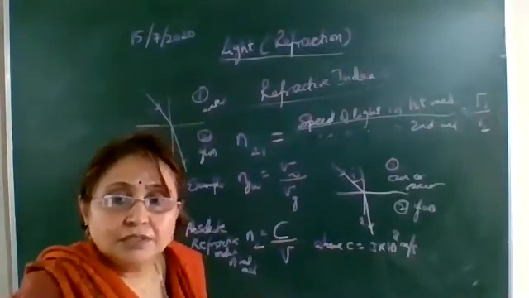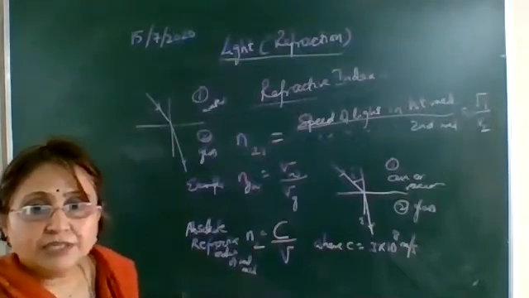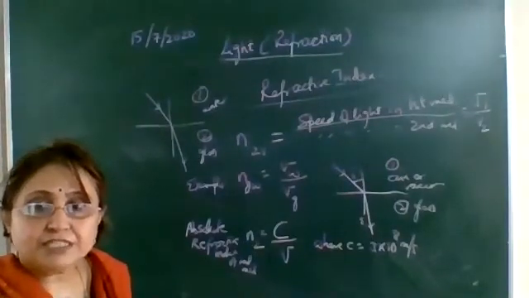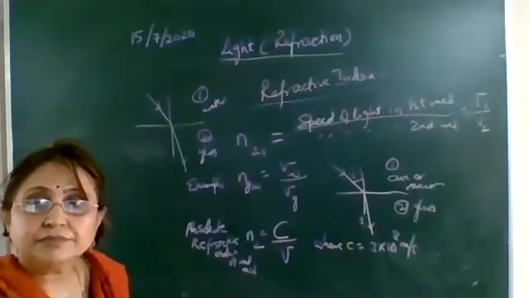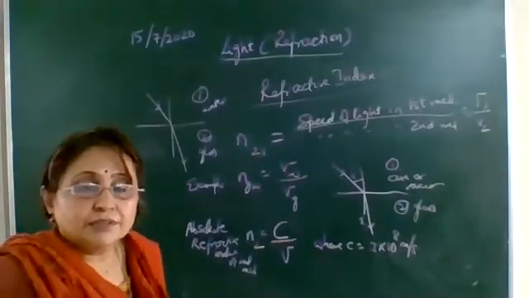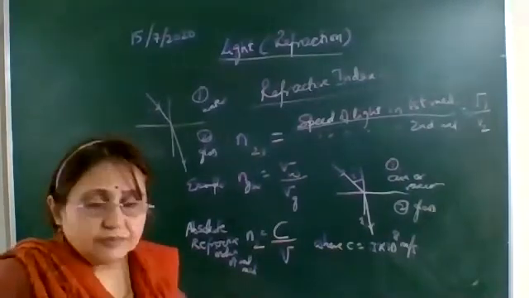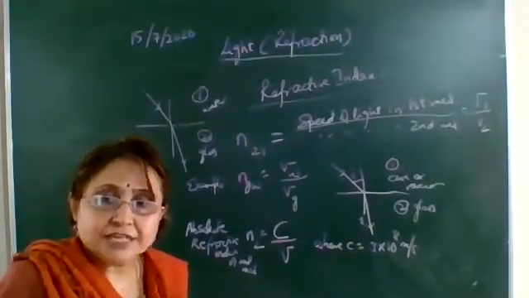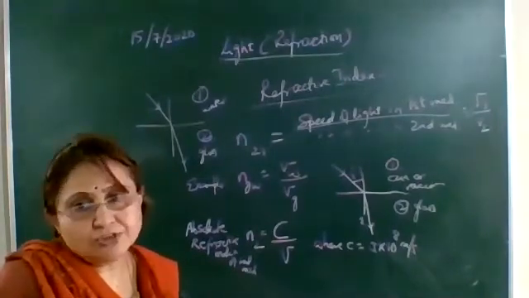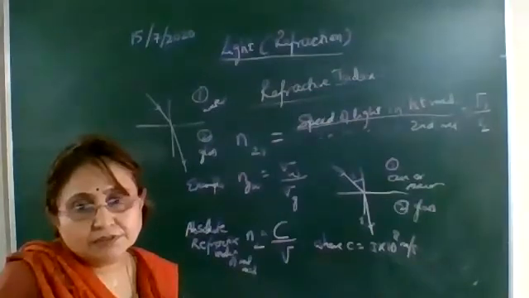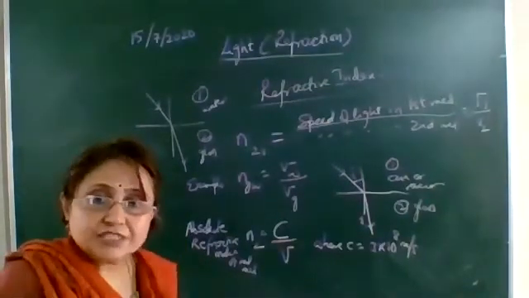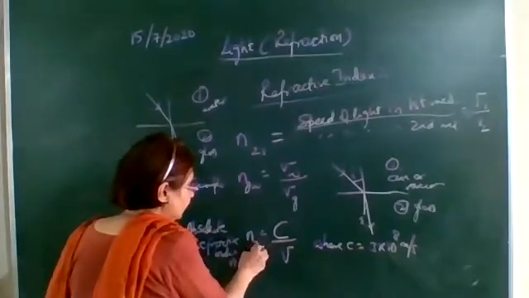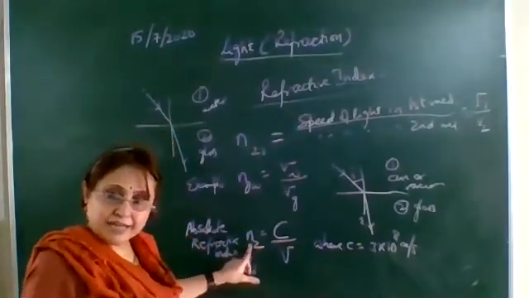Write down, if the first medium is air or vacuum, then the refractive index of the second medium is called as absolute refractive index and is given by, write this, N2.